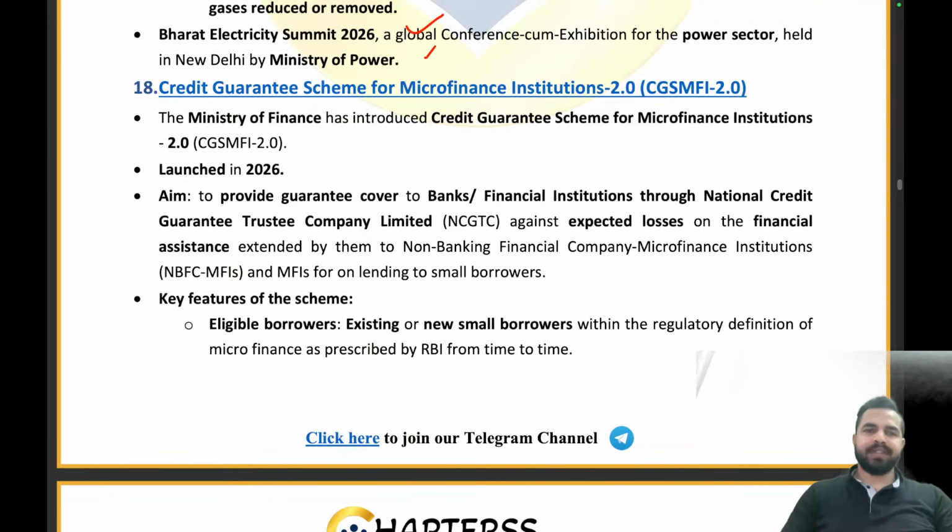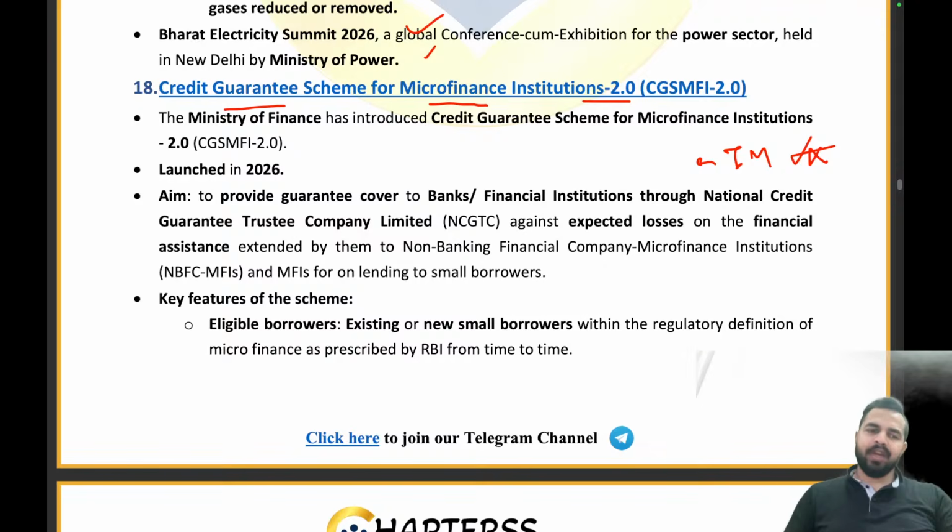Okay, now let's move on to the next article. The Credit Guarantee Scheme for Microfinance Institutions 2.0. Let me tell you, my dear friends, that for example, in a village, there is a person X who wants to purchase a tailoring machine, a sewing machine. As she is a tailor, she wants to purchase the machine, and it costs her 30,000 rupees. So she goes to the bank and asks for a loan of 25,000 rupees.